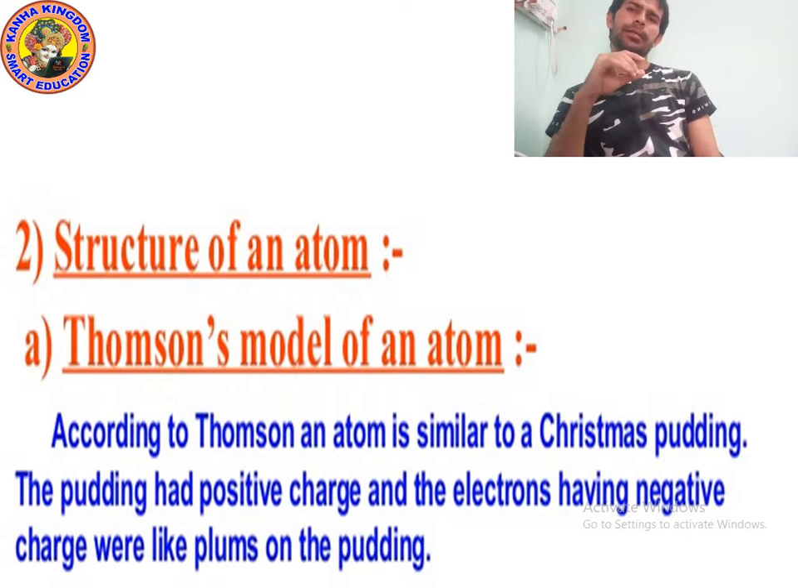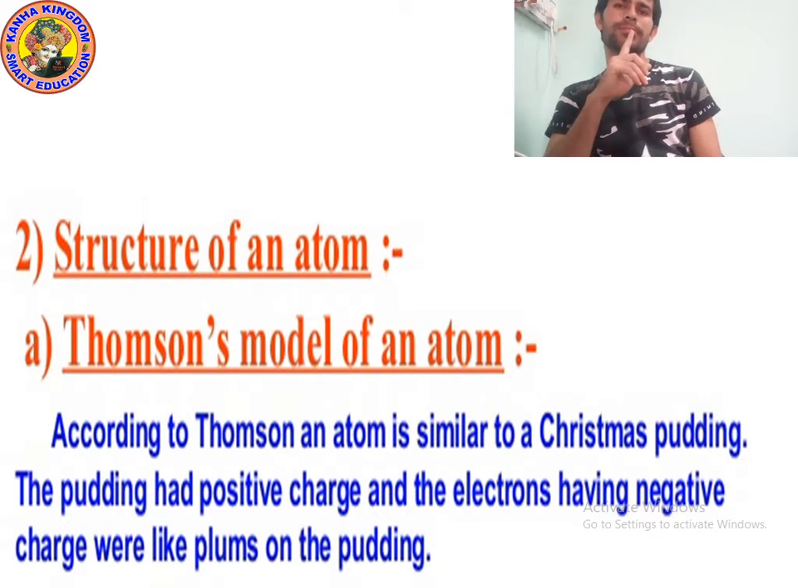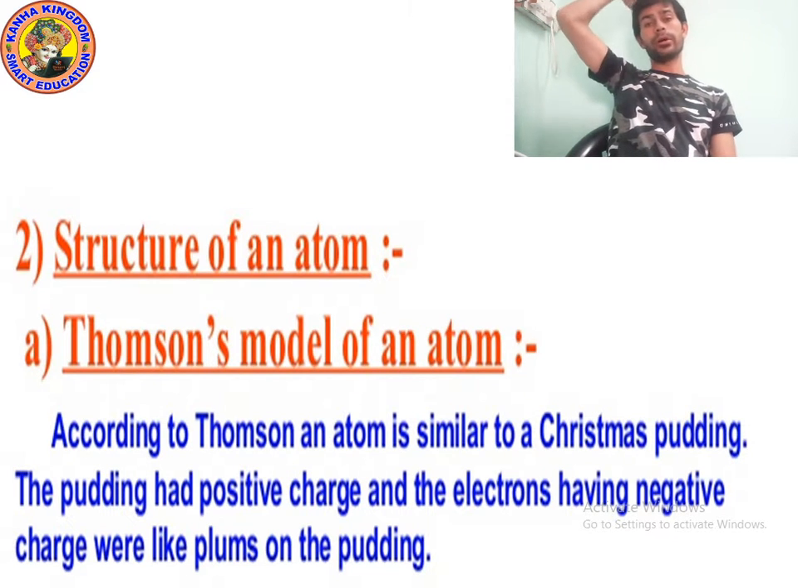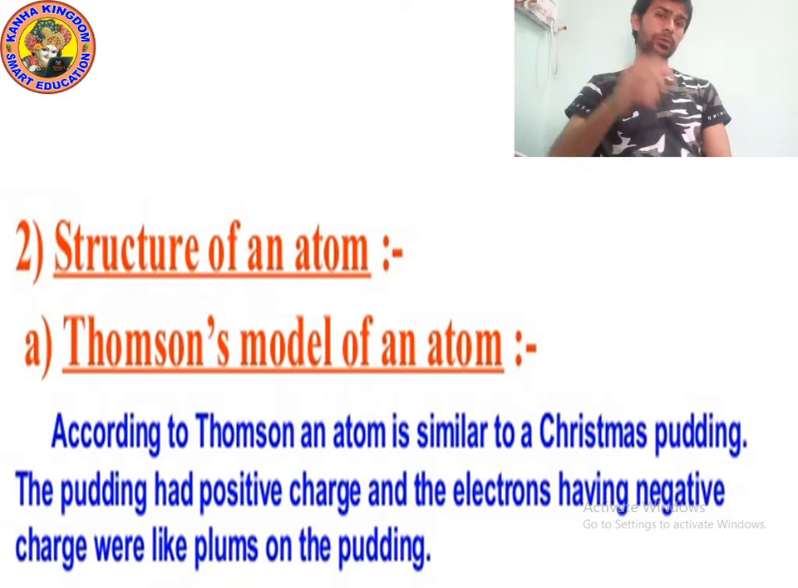According to Thomson, an atom is similar to Christmas pudding. The pudding had positive charge and the electrons, having negative charge, were like plums on the pudding. Please write this down if you have not attended the previous class. I am giving you 10 seconds.